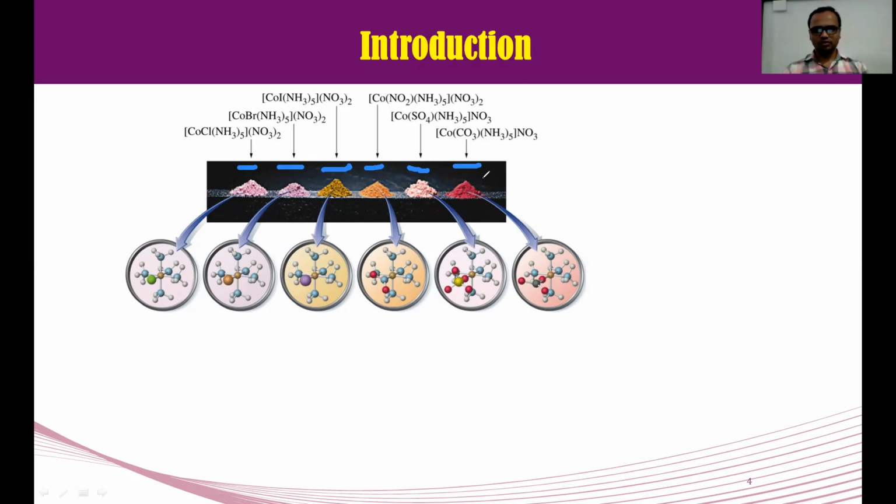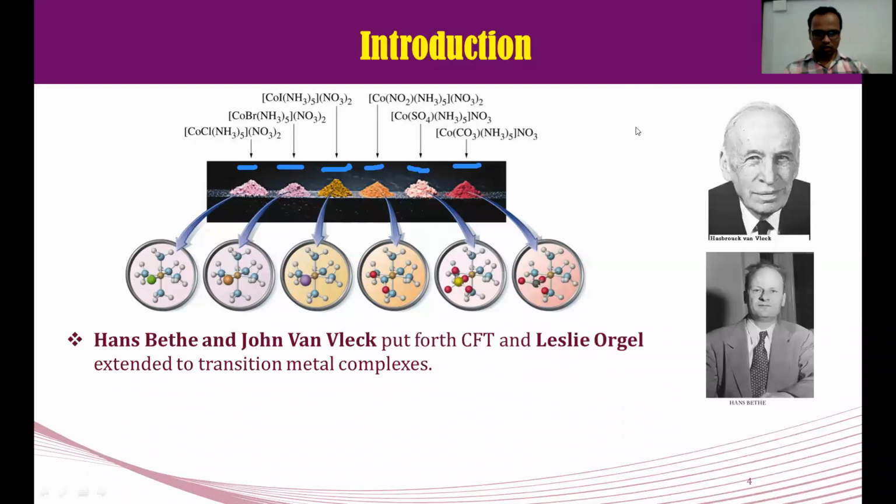All this is happening due to the spectral properties. Spectral properties means coloring properties. That coloring property we have not seen in VBT. These properties we will see in crystal field theory. This theory was first put forth by scientists H. Bethe and John Van Vleck. These are the two scientists. And then scientist Orgel extended it to different metal complexes.